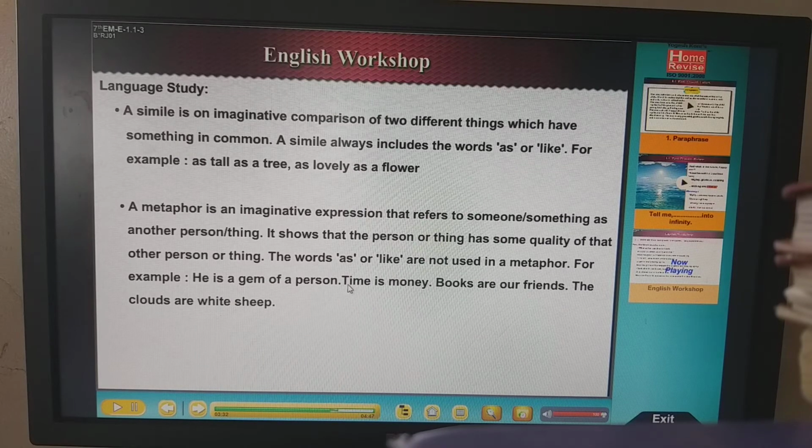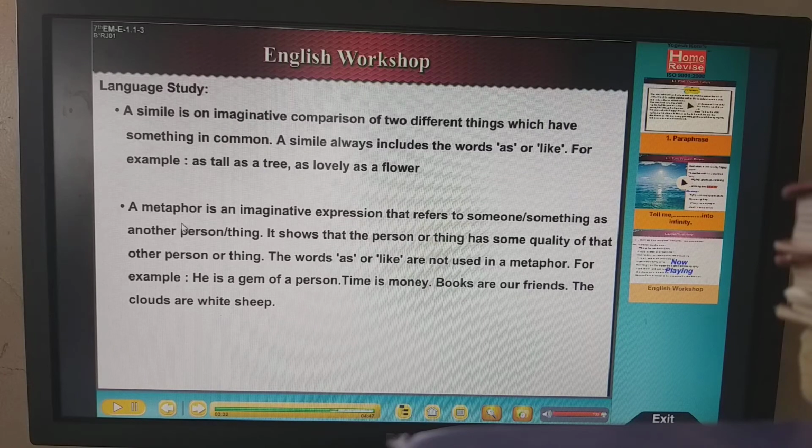No. That means this, time is money, is which figure of speech? It is a metaphor. In the same way, books are our friends. Of course, it is a comparison, books compared to friends. But the word as or like is not there. So we will say books and our friends. Which figure of speech is used?